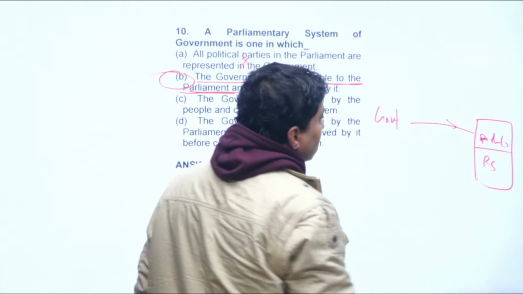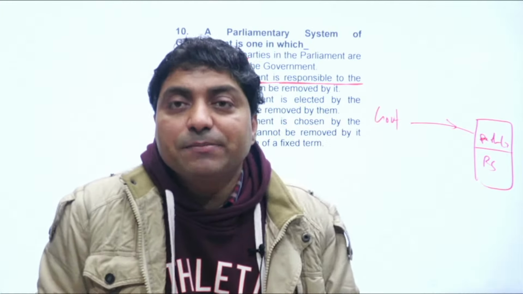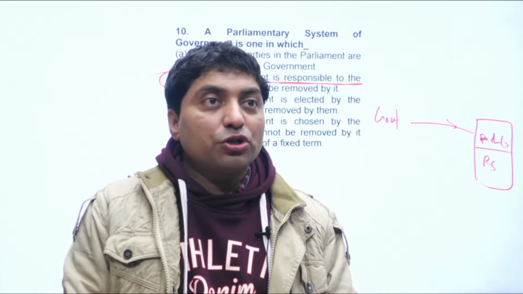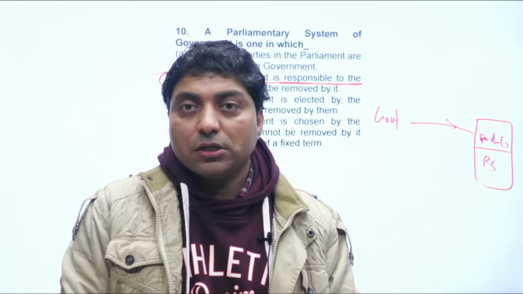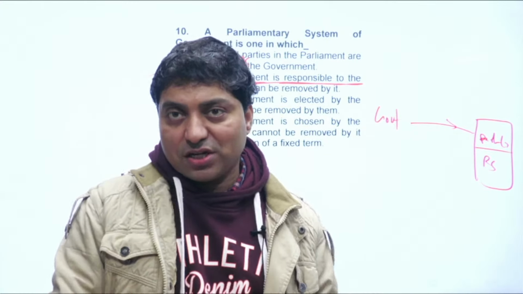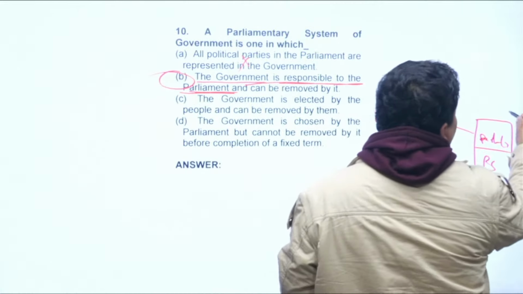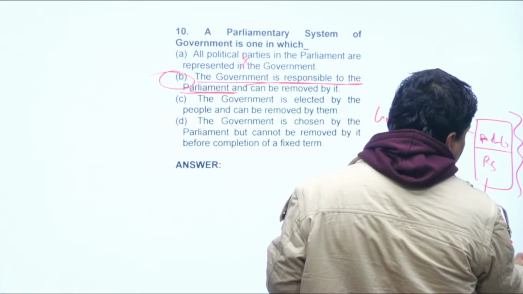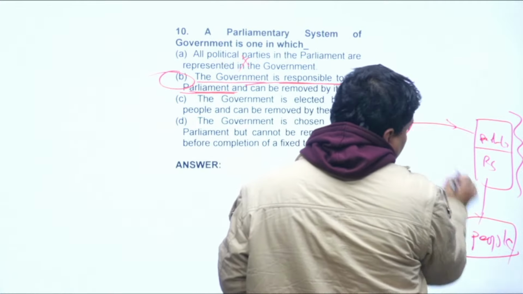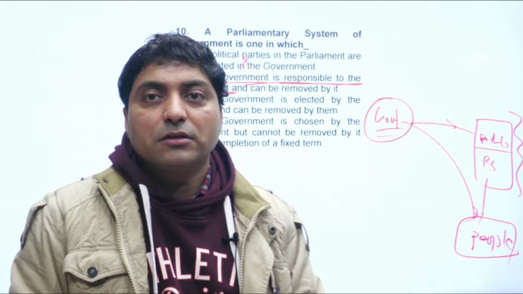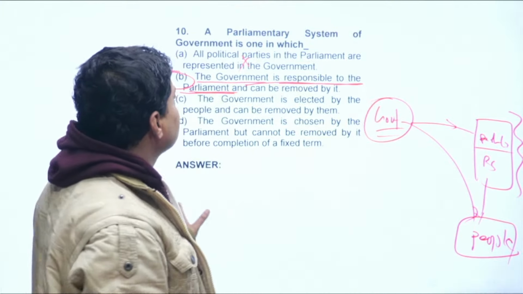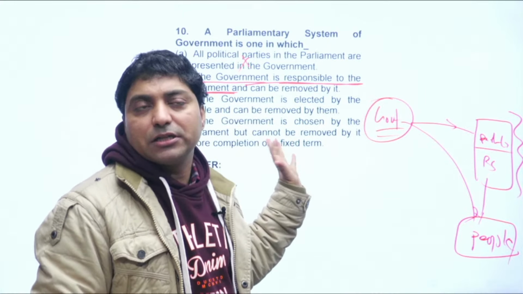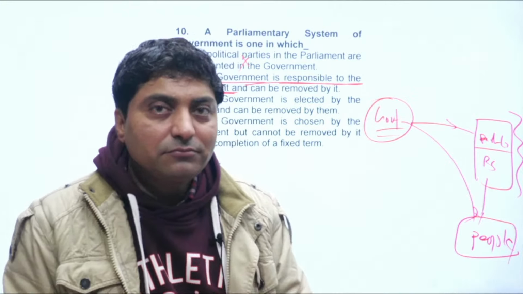I told you that its general formula is that executive is responsible to the Lok Sabha, but it does not mean the minister should not respond to the question raised by the Rajya Sabha. So generally government is responsible to the parliament in general, right? And of course parliament represents people. So through parliament, indirectly the government is responsible to the people of India, right? Now look at the question, you can solve it very easily, and these all are basically PYQ, previous year questions that you can solve, right?